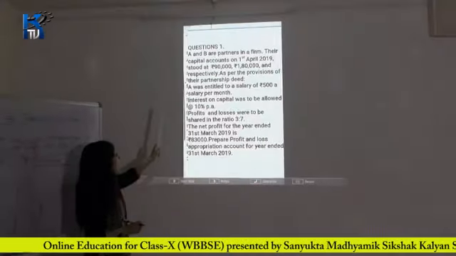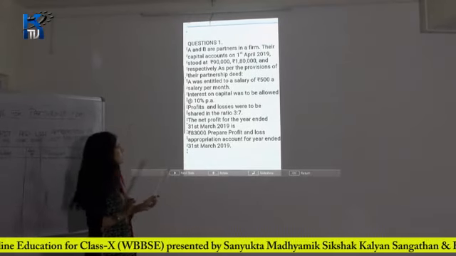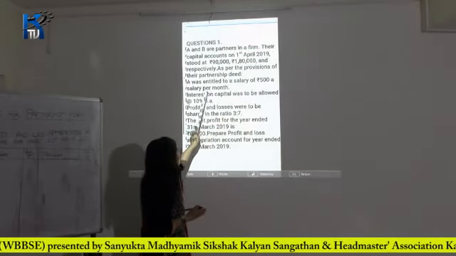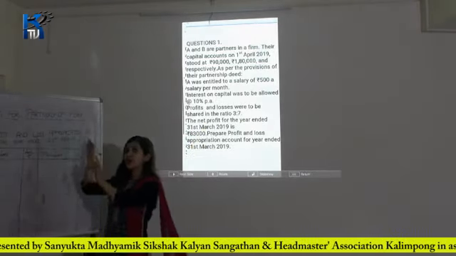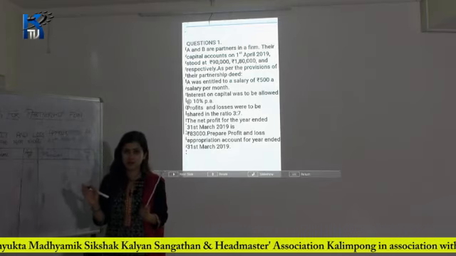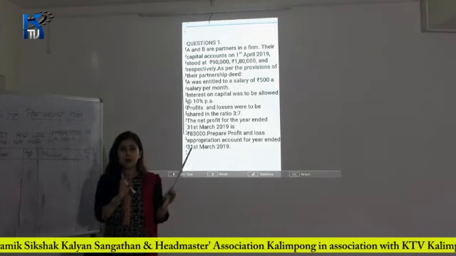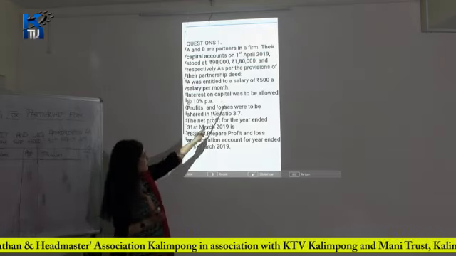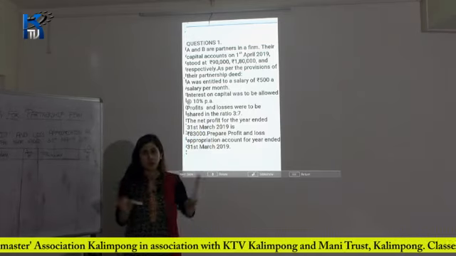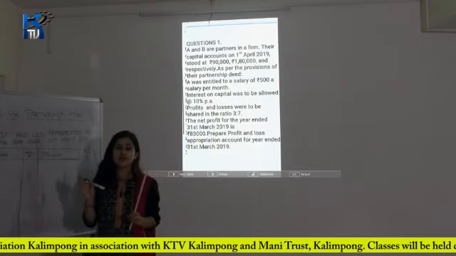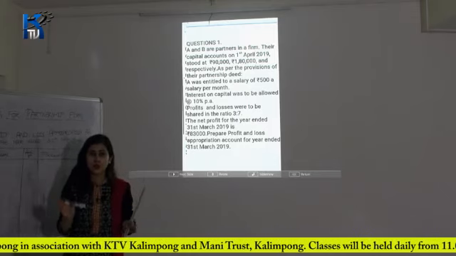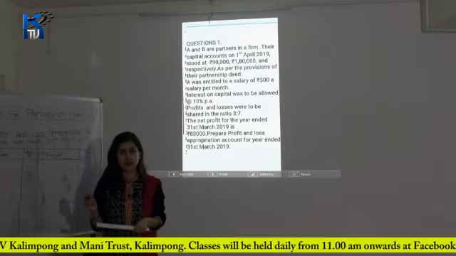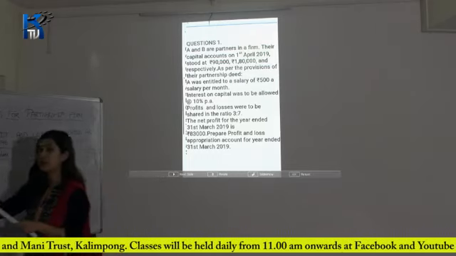Then as per the provisions of the partnership deed, A was entitled to get a salary of rupees 500 per month. We are making an account for a year, from 1st of April to 31st of March, one accounting period, and the salary given is for a month. So in 1 month A is getting 500 rupees, which means in a year he will get 500 into 12, that is 6,000 rupees. 5 12s are 60, so it's 6,000 rupees. So let's write here salary.